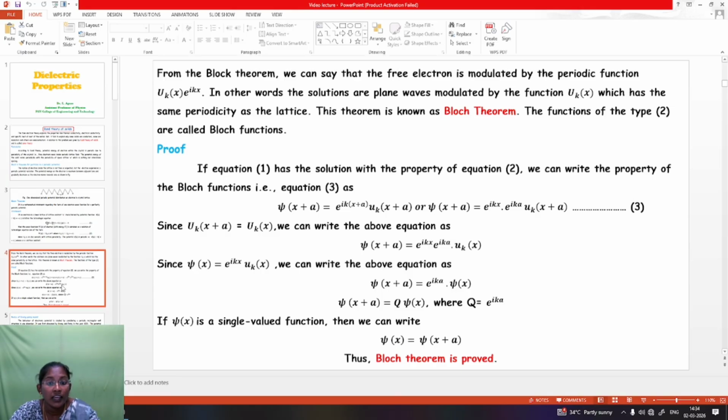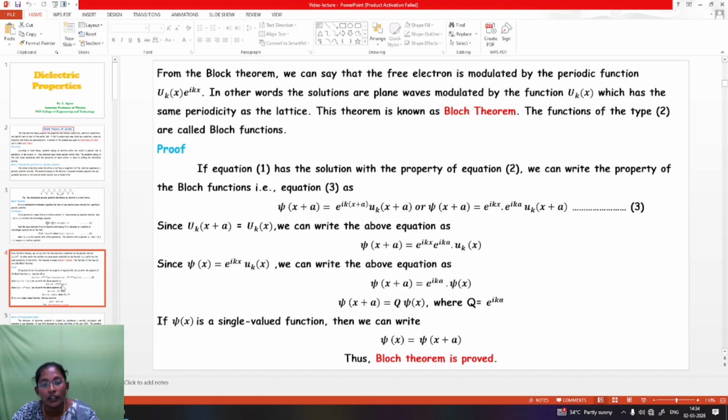Here we can denote the following characteristic: uk of x plus a equal to uk of x. We can write the above equation as chi of x plus a equal to e^(ikx) into e^(ika) uk of x. Since psi of x equals e^(ikx) uk of x, we can write the above equation as psi of x plus a equal to e^(ika) psi of x.